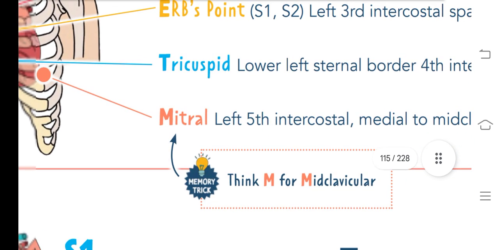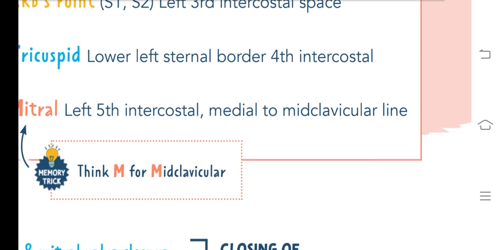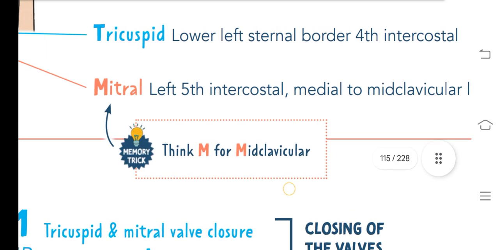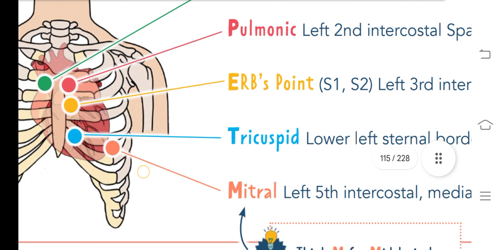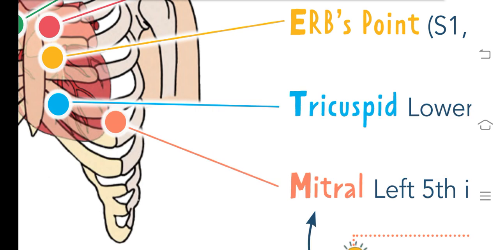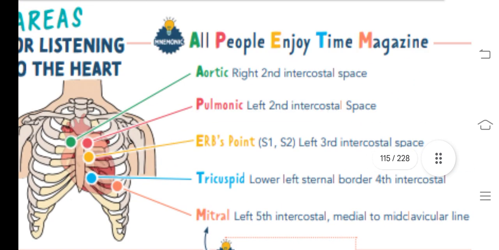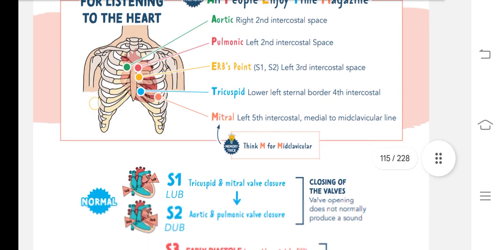Then we have mitral. This is located at the fifth intercostal space, medial to the mid-clavicular line. So you have to remember mitral, M for mid-clavicular. Here you can see the area of mitral in the orange dot. So these are all the areas for listening to the heart sound.